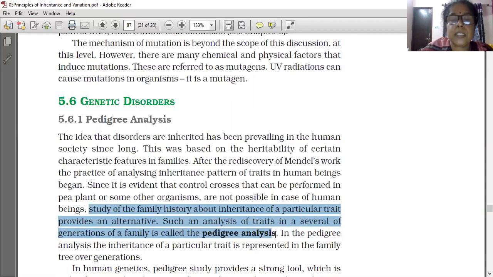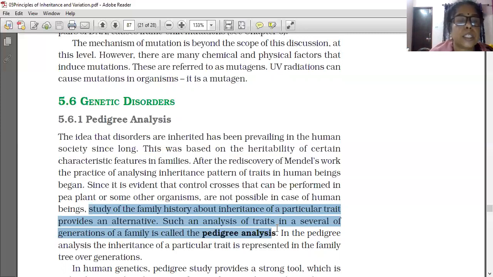What is pedigree analysis? Understood? Pedigree analysis is an easy and convenient method to study ancestral history. The study of family history about inheritance of a particular trait provides an alternative. Such an analysis of traits in several generations of a family is called pedigree analysis. In pedigree analysis, the inheritance of a particular trait is represented in the family from one generation to another.